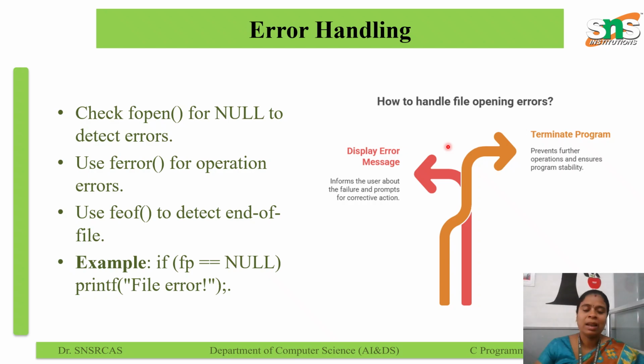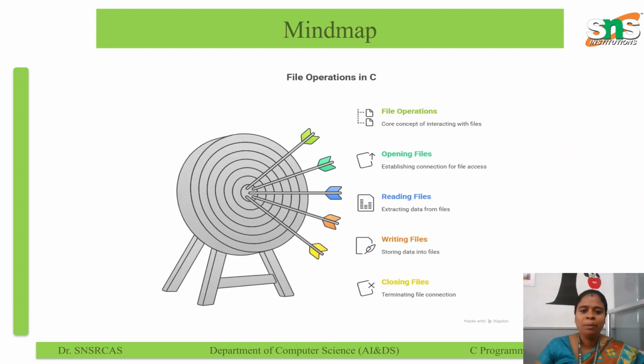And then error handling. Error handling is an essential part of file operations in C because many things can go wrong when working with files. The program must be able to detect and respond correctly to such issues so that it does not crash or produce incorrect output data. C provides several mechanisms to identify and handle errors when opening, reading, writing and closing files. Mind map of the file operations: file operation, opening the file, reading the file, writing the file, and then close.